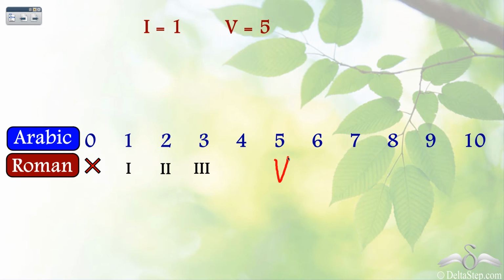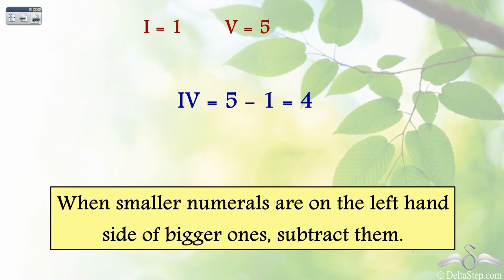Now the question arises that we were trying to represent 4. Then how does having a symbol of 5 help? Well, they developed a new rule with this symbol. And what is the rule? The rule says that when smaller numerals are on the left hand side of the bigger ones, subtract them. So this is 5. So when you write V, it represents 5, and when you write I, it represents 1.